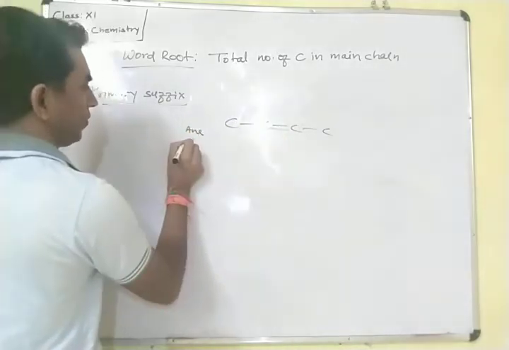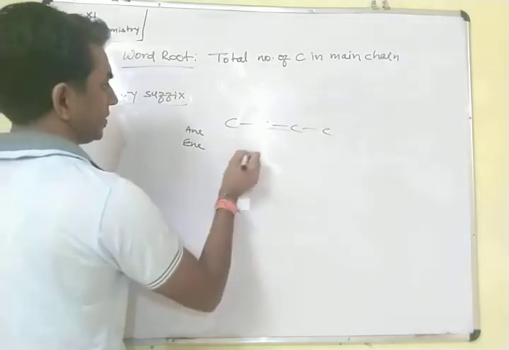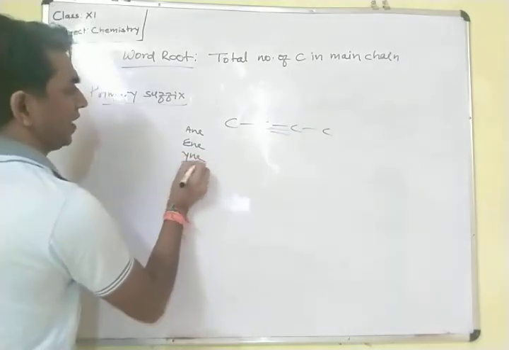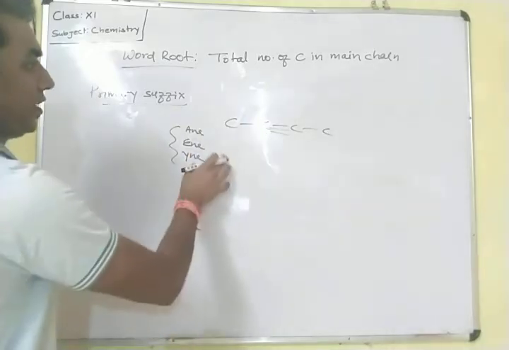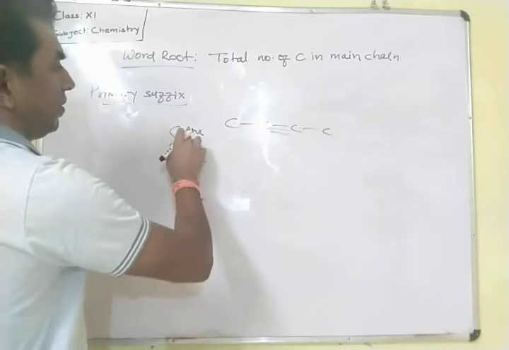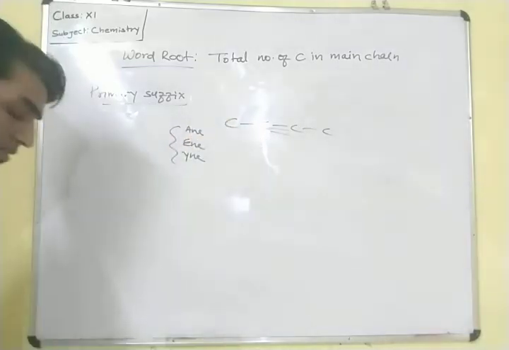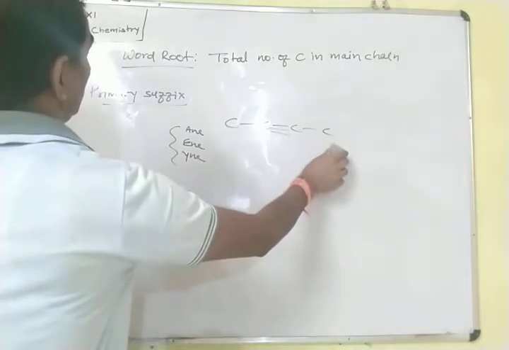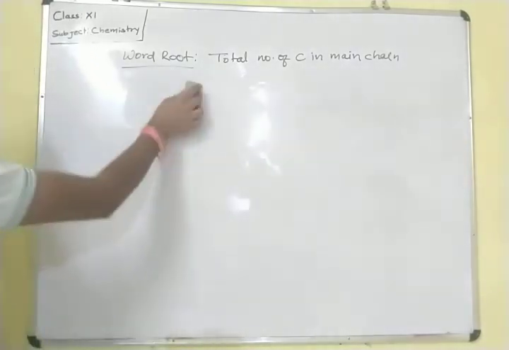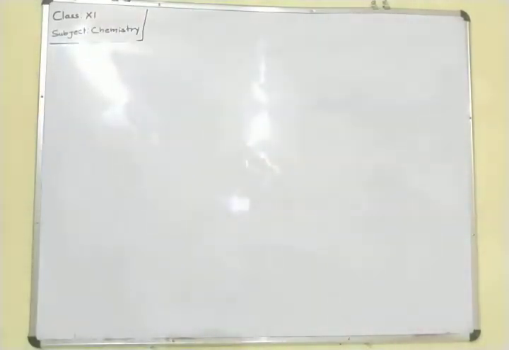For a double bond, ENE. If a triple bond is there, we write YNE as a suffix. So for triple bond, YNE; for double bond, ENE; and for single bond, ANE as a suffix in the primary. Now, this primary is just the main carbon chain. Till this, we have to learn the basic rules of nomenclature.